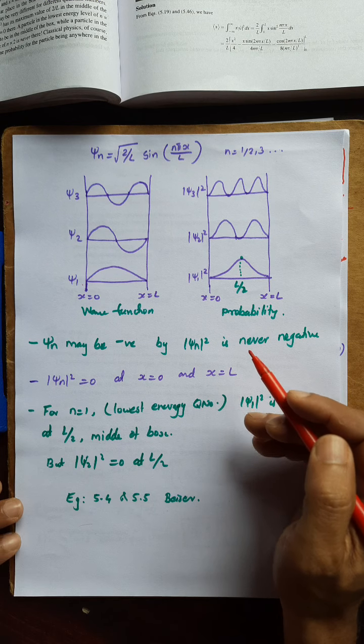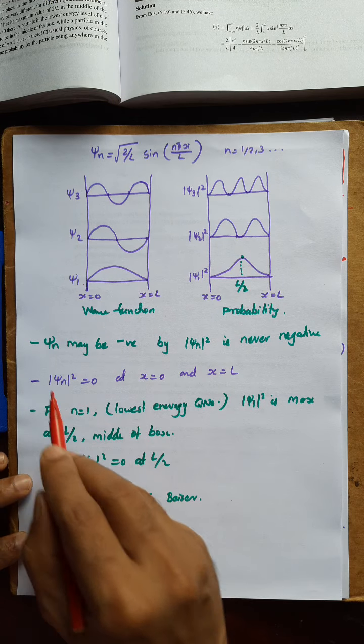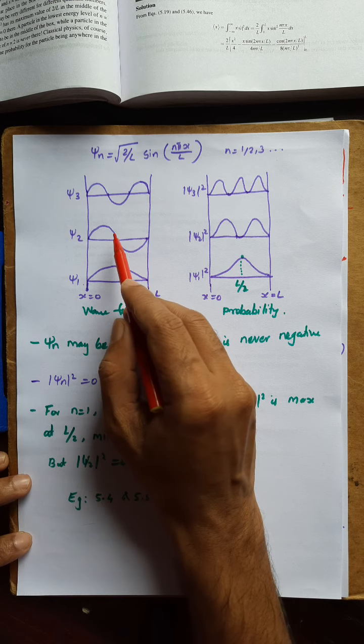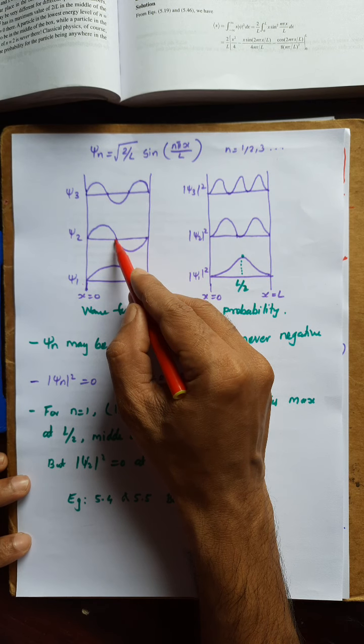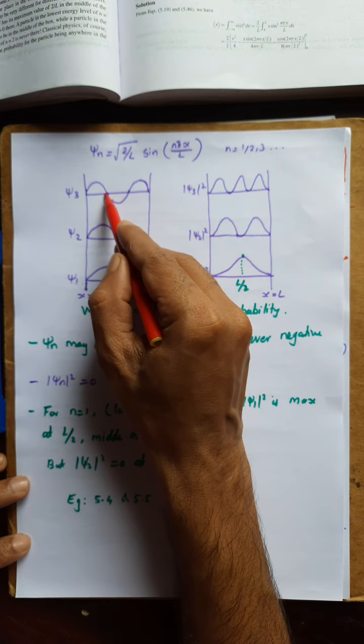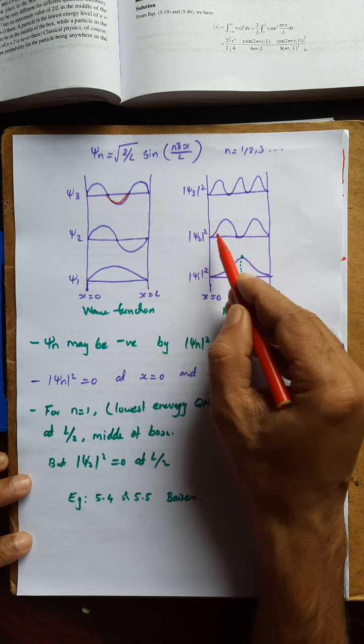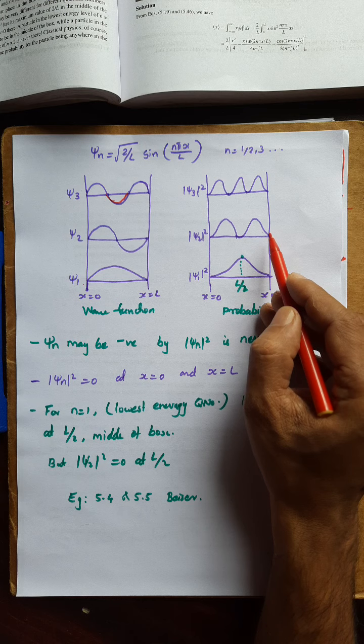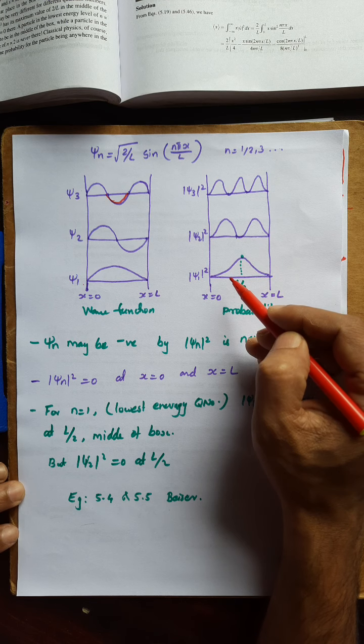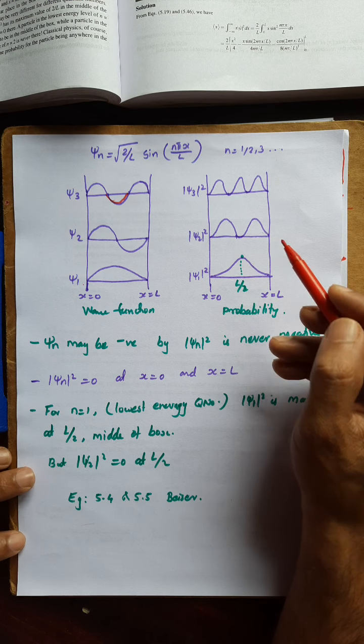Now we can make the following interesting observations from this graph. First thing is that psi n may be negative. The sine function here you can see is negative, here also it is negative. But probability is always positive. We are taking the square of this, so the probability is always positive. That is essential to satisfy the probability condition.